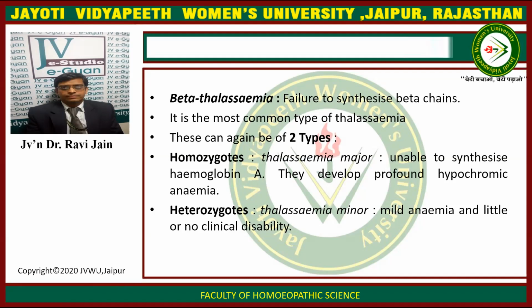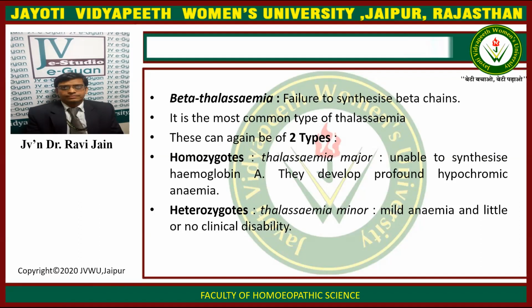Beta thalassemia can be of two types, homozygous or heterozygous. The homozygous type, also known as thalassemia major, is unable to synthesize hemoglobin A, and they develop profound hypochromic anemia.